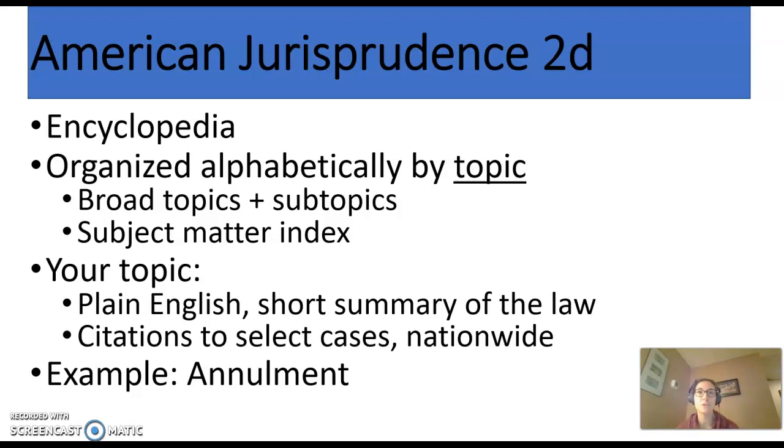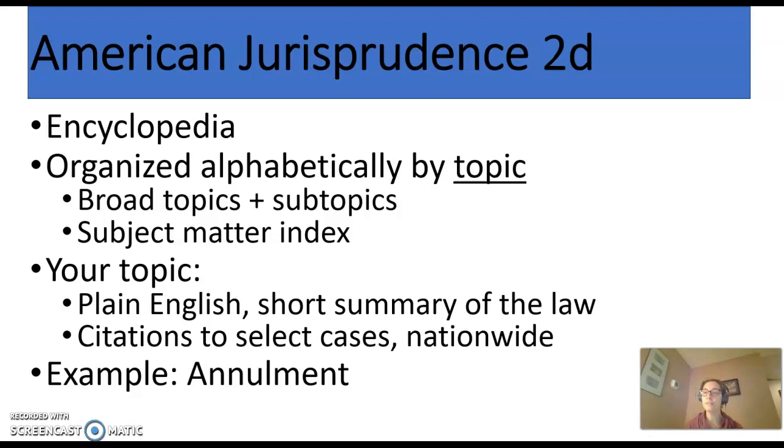This is the source to go to if you are given a topic that is completely brand new and unknown to you, especially if you've never even heard the word before. I would recommend going to Black's Law Dictionary or a legal dictionary first, and then to AmJur. The other reason AmJur is really nice is that it gives you footnotes to cases where that law comes from.